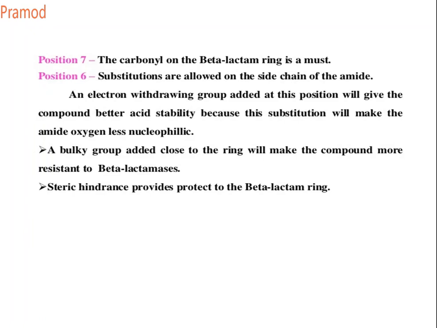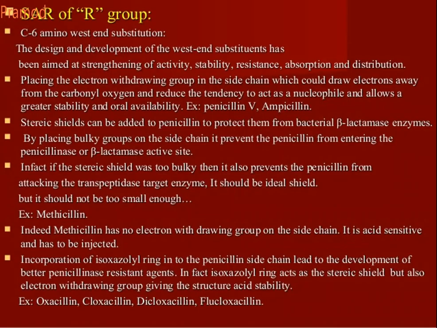Now let us go into the structure activity relationship in detail. So position 1, you see the numbering: 1 is sulfur, 2 and 3 are the dimethyl and carboxylic acid positions, 4 is nitrogen, 5 is the carbon, 6 is your amino linker, and 7 is your carbonyl carbon. So this is your numbering.